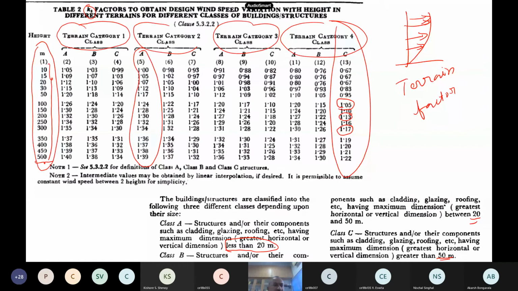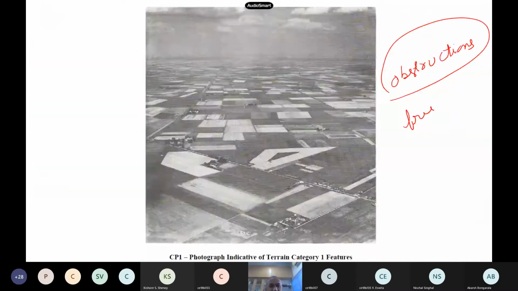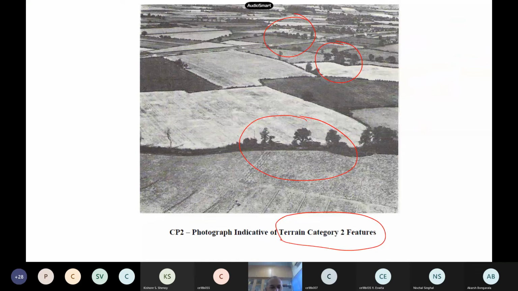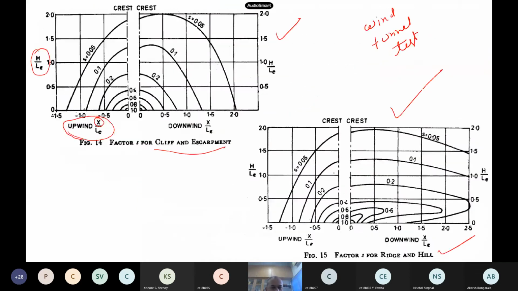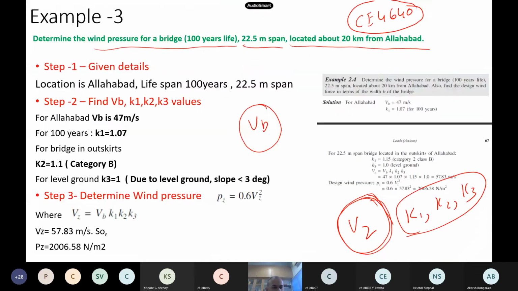And now we have to find out K2. So now this belongs to terrain category. Okay, so Allahabad, what type of terrain do you assume? So in the problem, what he has assumed, let us see. Now, if the bridge is in the outskirts, okay, what type of terrain is it? Level terrain. So you can see K2, category B kind of a thing they have taken. So this of course depends. Okay, so they have to specify all these details itself. So we take K2 as 1.1.